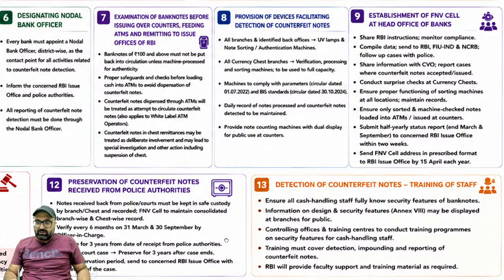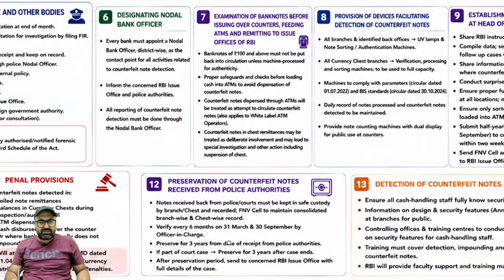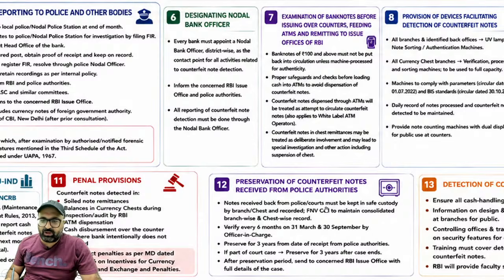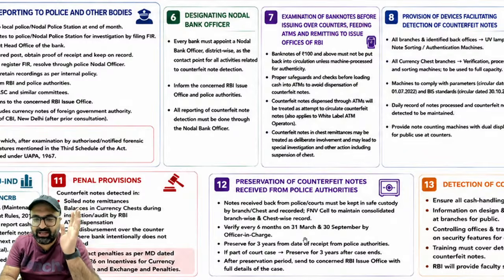ठीक है. तो ट्रेनिंग दी जाएगी, प्रिजर्वेशन, ठीक है, बाकी कुछ खास नहीं है. हाँ, ये देख लो, notes received back from police or court must be kept in safe custody by the branch and recorded. FNV cell to maintain consolidated branch-wise and chest-wise record. Verify every 6 months on 31st March and 30th September by office in charge कि भैया इतने notes आपके पास होने चाहिए थे, है या नहीं.